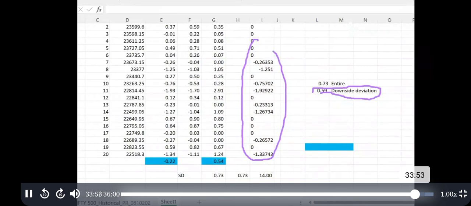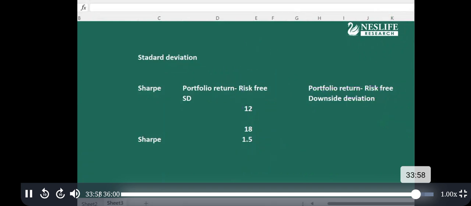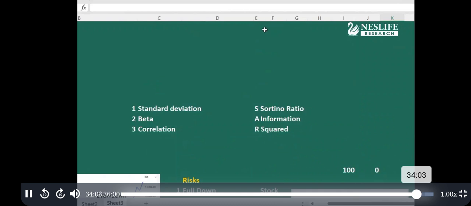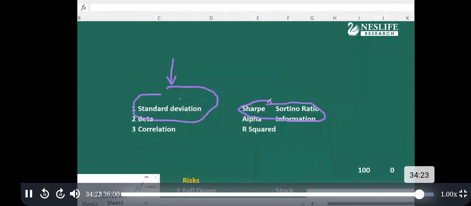Okay. So this is standard deviation, Sharpe, and Sortino. So today we finished standard deviation, Sharpe ratio, Sortino ratio. Now, when we look at a mutual fund, we need a mutual fund which has a lower standard deviation. And you know the denominator here is the standard deviation. So we need a higher Sharpe and Sortino ratio. Okay. So this is a basic understanding of risk and how risk is measured.